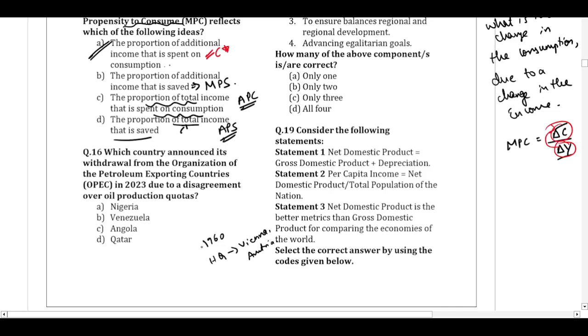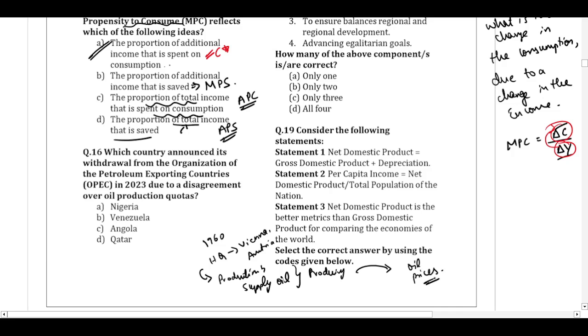And what is the main objective of OPEC? In order to coordinate among the members by having the production limitations and control the supply of oil that they are producing, so that ultimately they can control the oil prices.